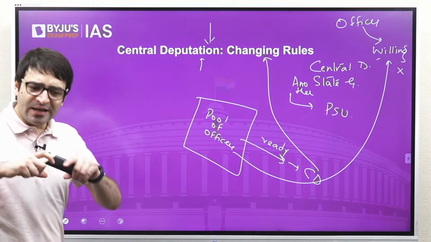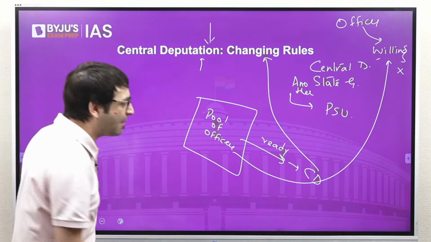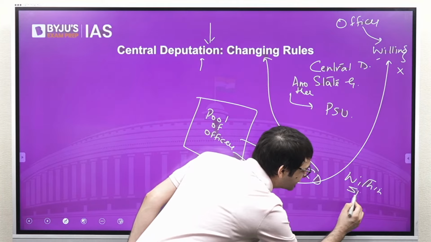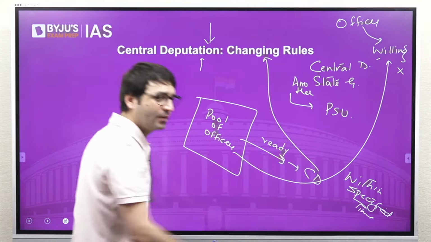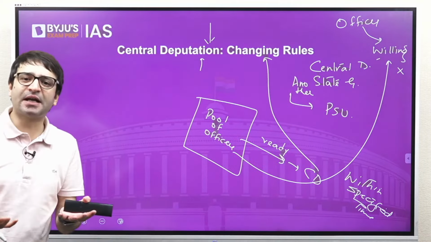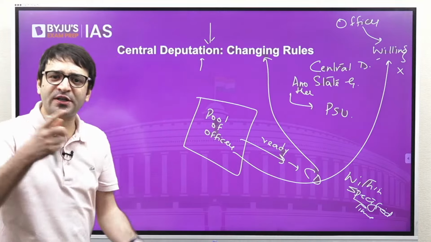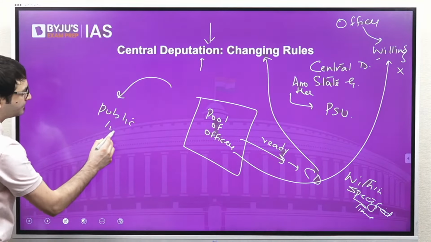These rules say, in case there is a dispute, the matter will be decided by the central government within a specified time. And the central government in these rules says, we can take any officer on central deputation in larger public interest.